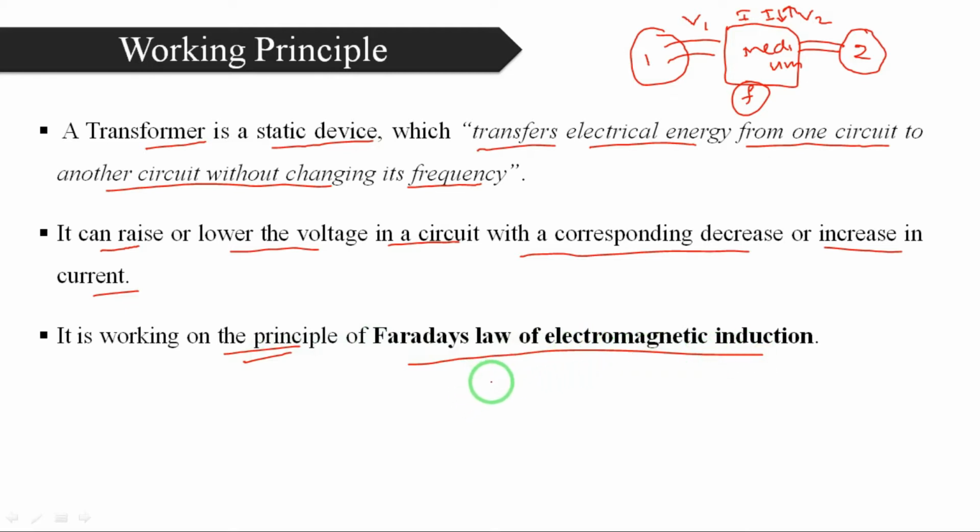Faraday's law of electromagnetic induction we already discussed in the previous lectures, like in DC machines and electromechanical energy conversion devices. So there is already a lecture about Faraday's law of electromagnetic induction. Once again I will remind you about Faraday's law 1. Faraday's law 1 says that when a rotating conductor is placed in a constant magnetic field, then EMF will be induced across that conductor.